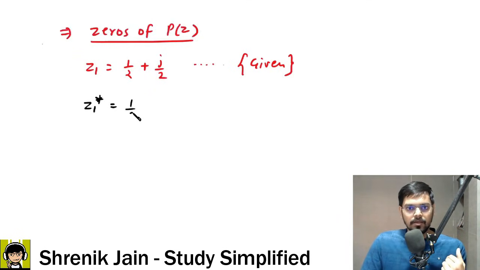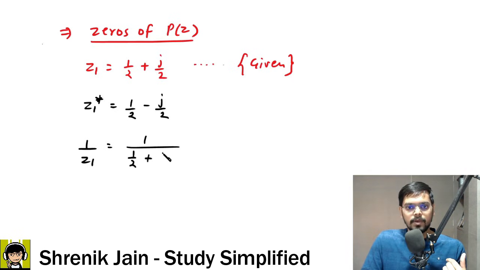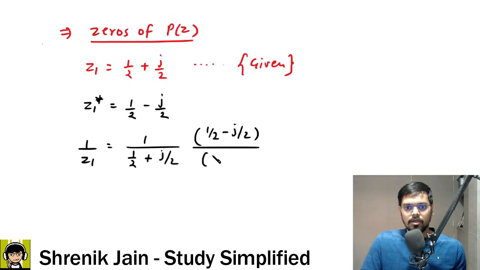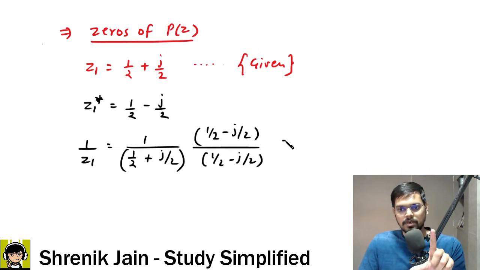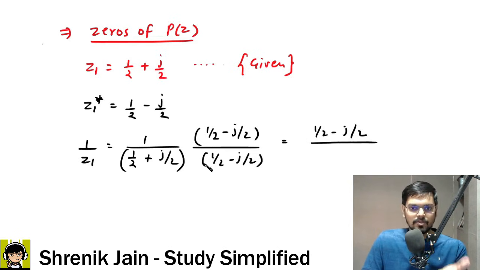Conjugate means the imaginary part changes its sign, the real part doesn't change its sign. 1 upon Z1 is equal to 1 upon half plus j by 2. Multiplying with the rationalized term, half minus j by 2, this is like a plus b into a minus b, which is a square minus b square. The numerator is half minus j by 2, the denominator is a square minus b square.